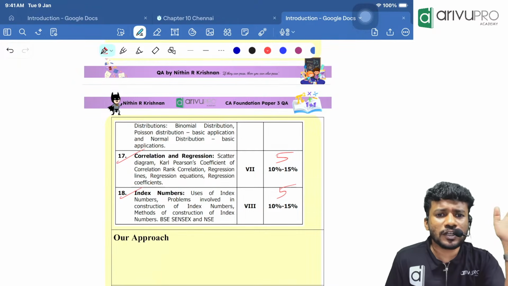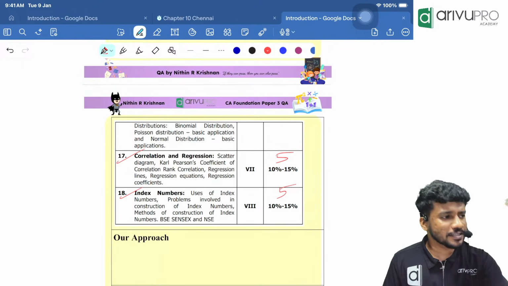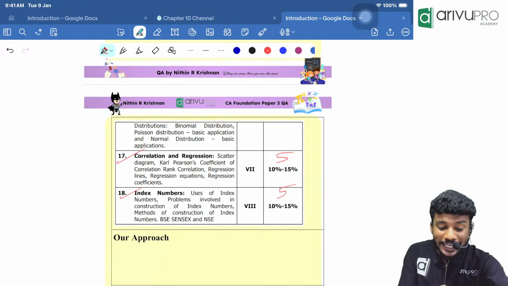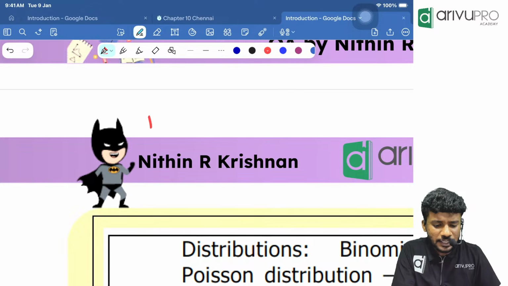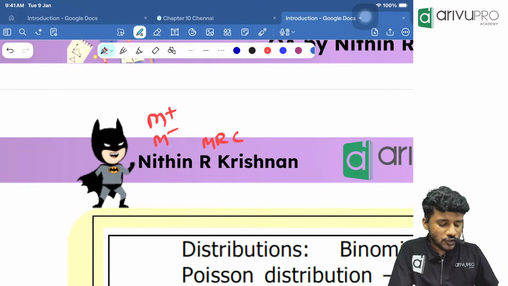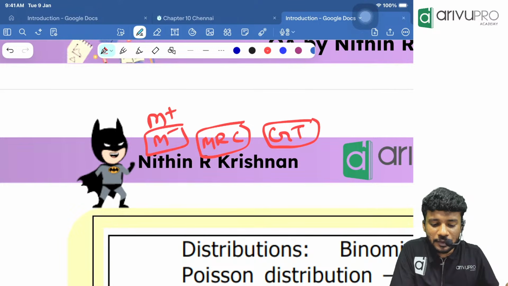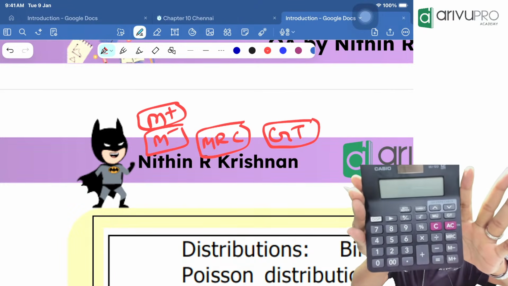And today we will not be directly going to mathematics of finance. The reason is I know many people will not have a calculator. So tomorrow everyone should bring a calculator which has certain buttons like M plus, M minus, MRC, and finally the GT button. If you have these buttons on your calculator, it is well and good.